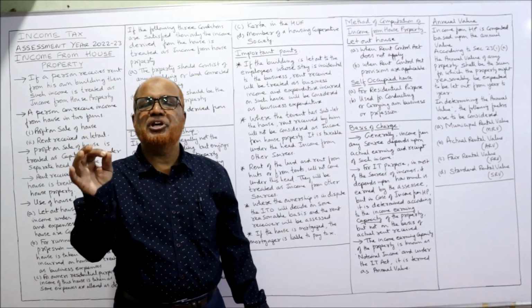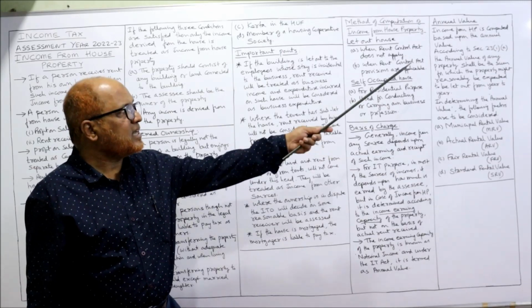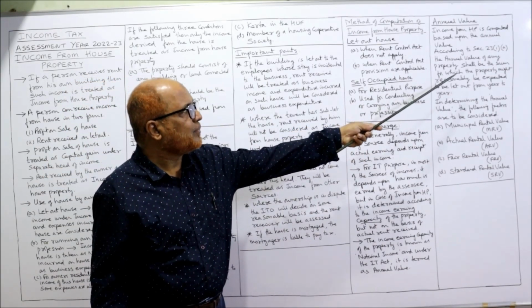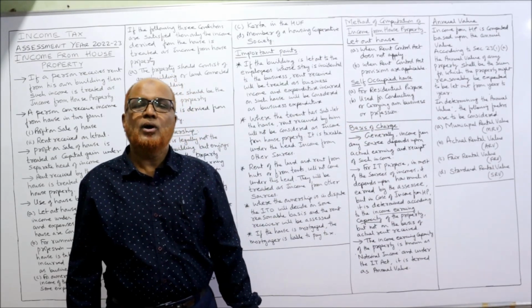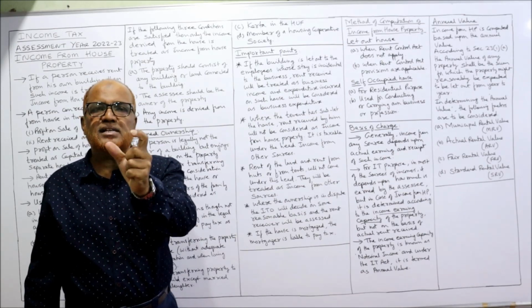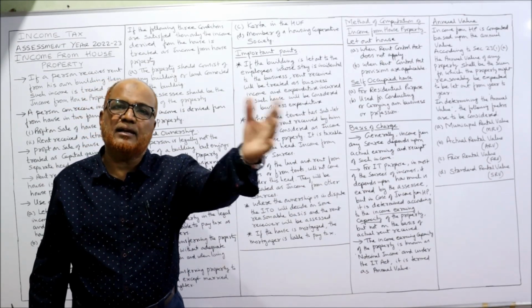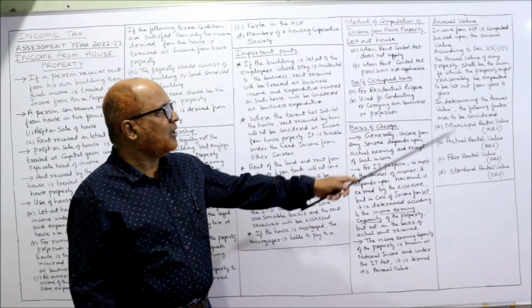This is the definition given by the Income Tax Act regarding annual value. What is the earning capacity? What is the sum at which the property will reasonably be let out from year to year?